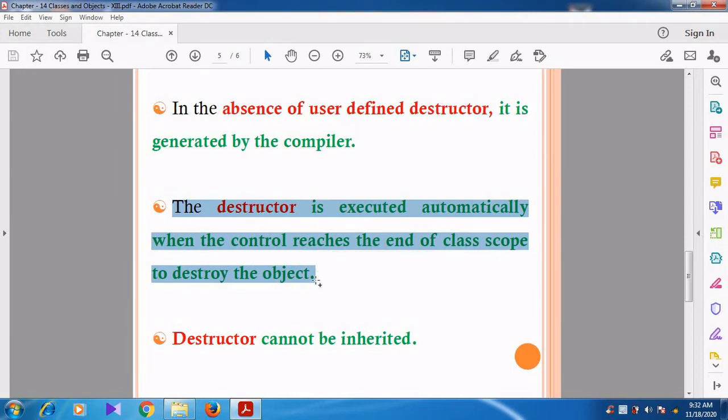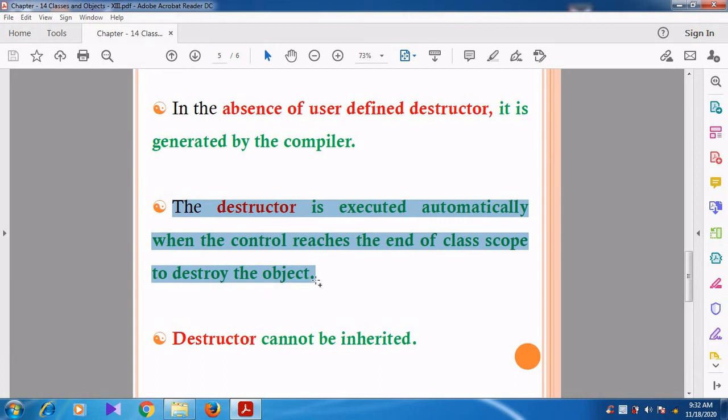We know very well that constructor and destructor are special member functions because they are automatically executed. They are not invoked by the object. The constructor and destructor are executed in an automatic manner. So that is what they are saying. The destructor is executed automatically.